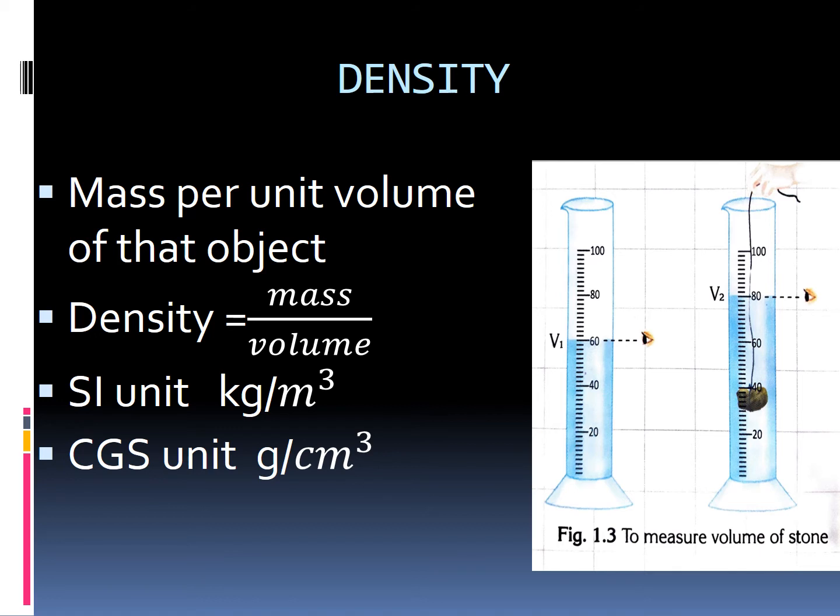Okay, children. And what is the SI unit of density? Kilogram per meter cube. Okay, and the CGS unit is gram per centimeter cube. So the SI unit is kilogram per meter cube, and the CGS unit is gram per centimeter cube. Okay, children. Yeah, see the picture.